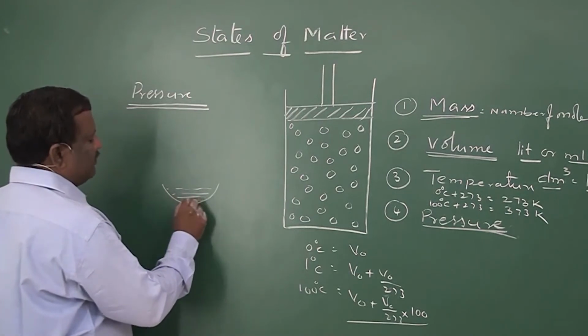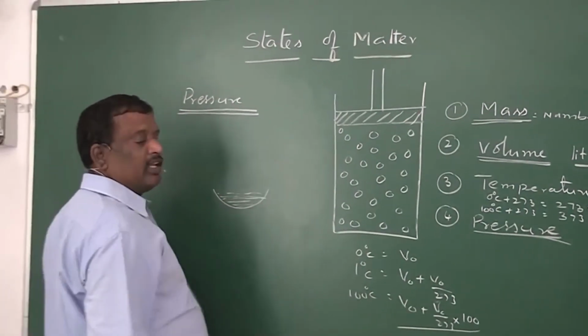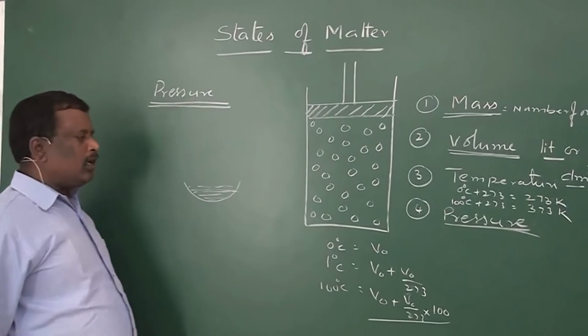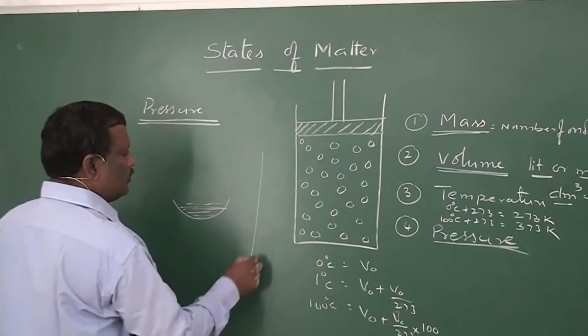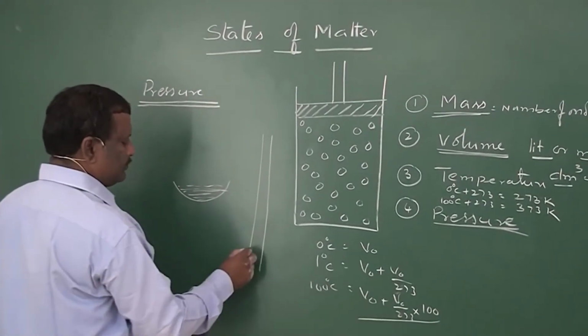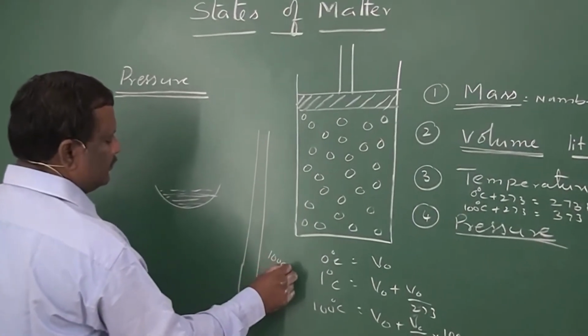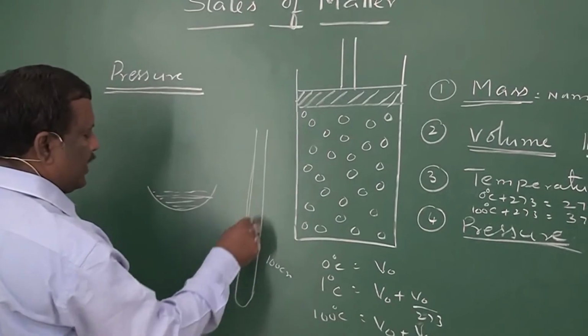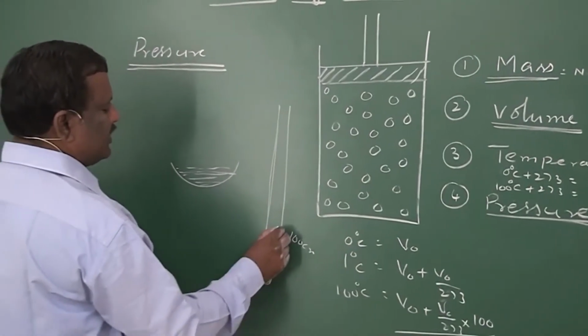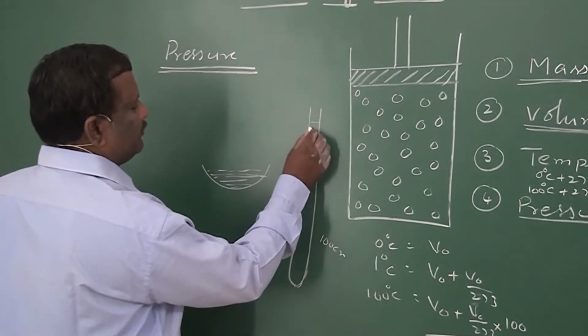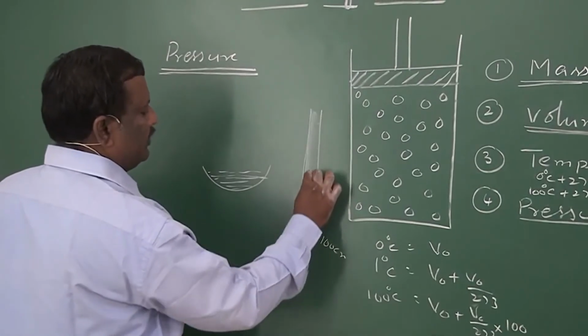You know that mercury is a metal which is in a liquid state. Now we take one glass tube of 100 centimeters length, a capillary tube closed on one side. The whole tube is filled with mercury.